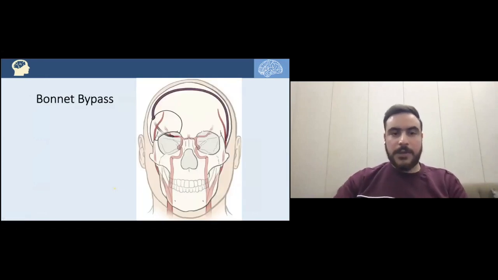Last but not least, we are talking about the bonnet bypass. It's really my favorite and an interesting one. Indeed, as you can see here, there's something bizarre going transversely through the skull.